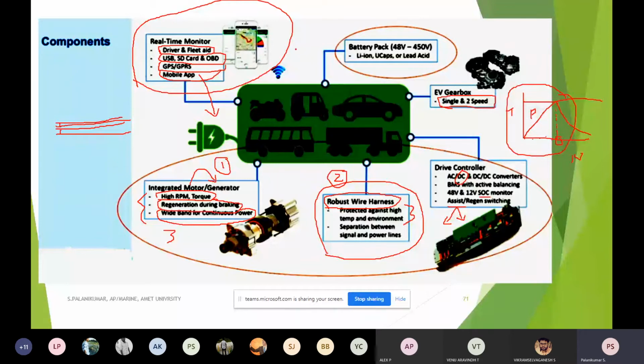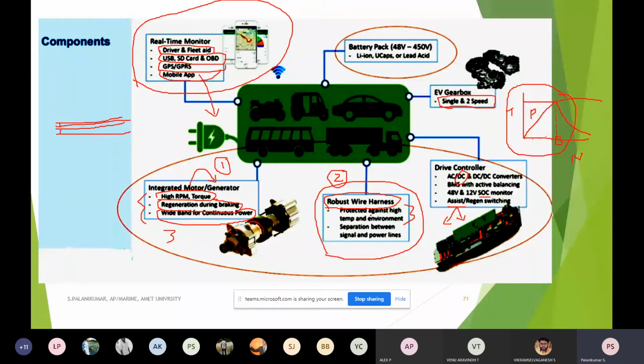So the sixth component is completely ICT, that is, we are using modern digital technology to know the status and health of the system. Presently we can monitor it live, and even during the idle state of the vehicle we can analyze it. So these are the six components. Of course, three components are basically enough: the integrated motor generator, second the drive control, third the battery pack.